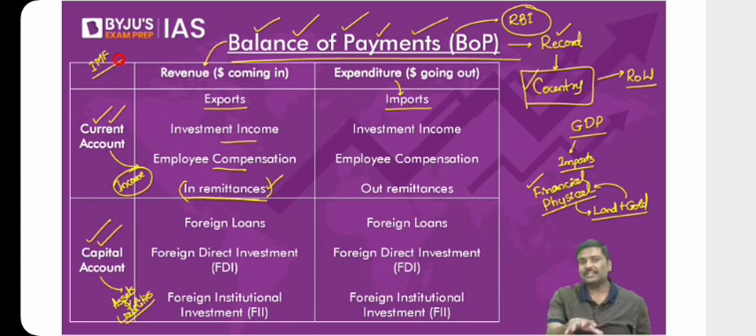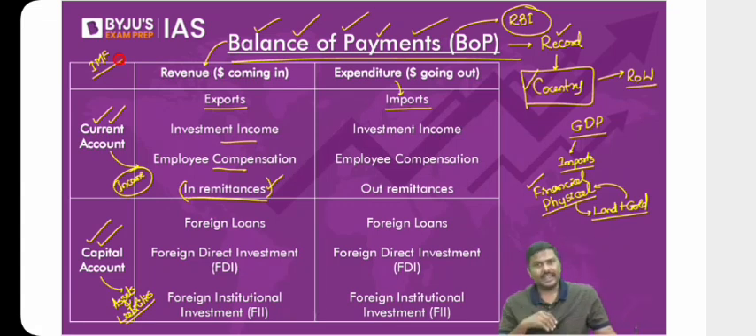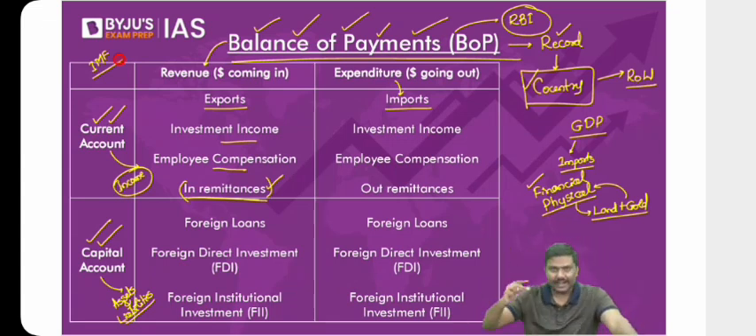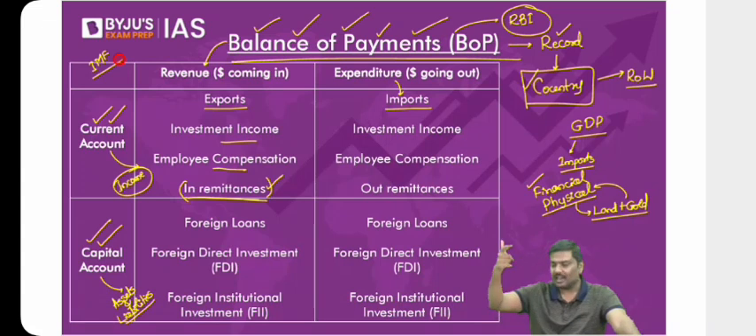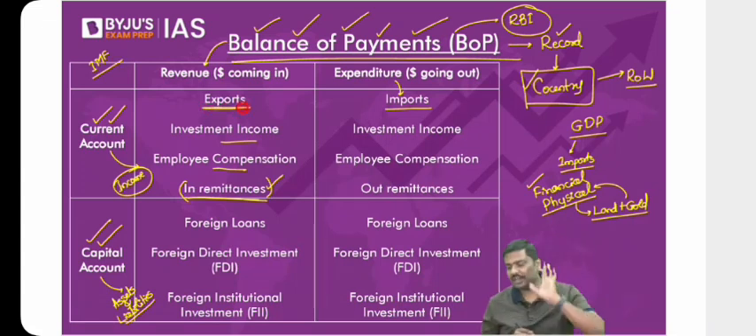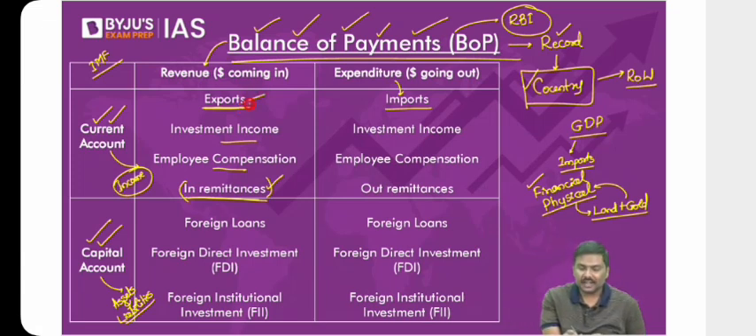Now focus on the current account. Can I basically divide the current account into two parts, that is visibles and invisibles? Sir, what is visible? For example, you are exporting something. When you export something, the export can be either a good or a service.